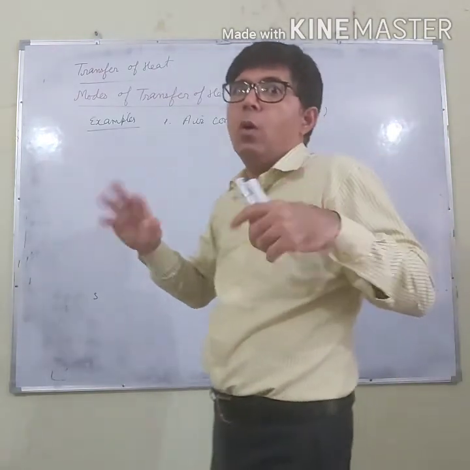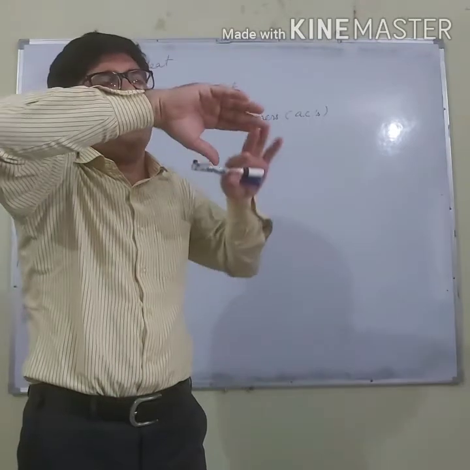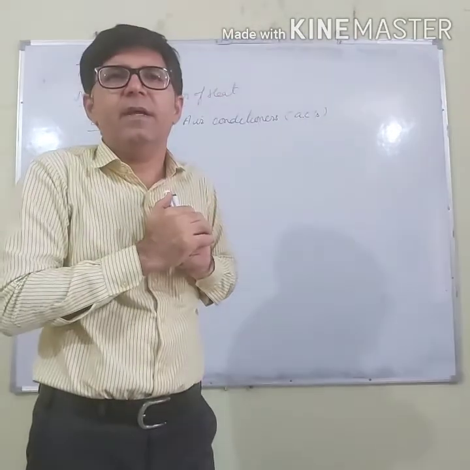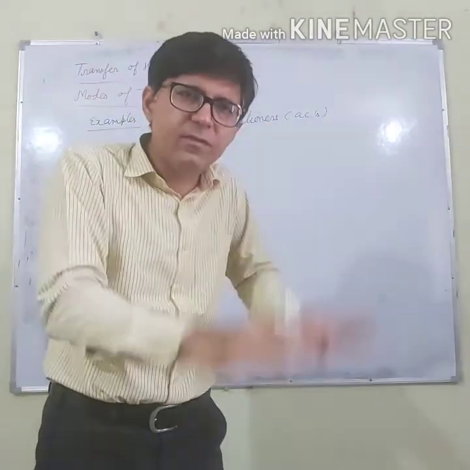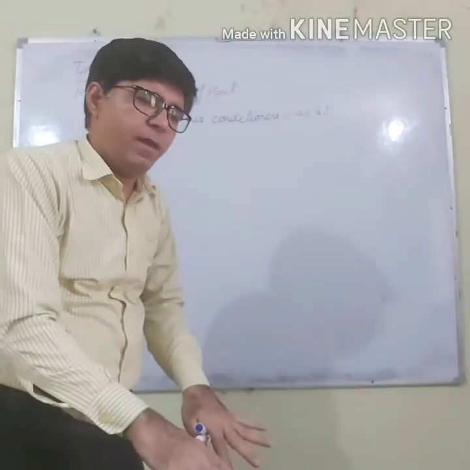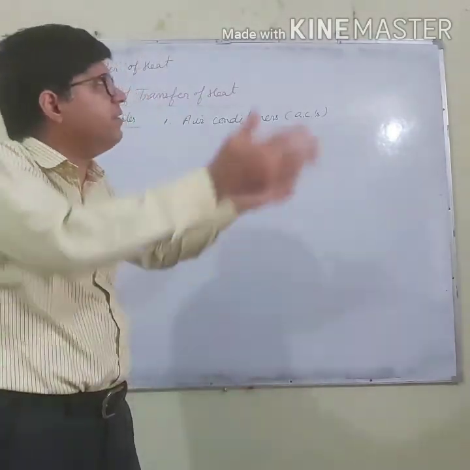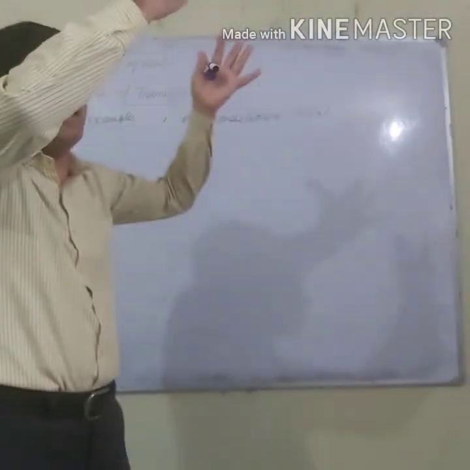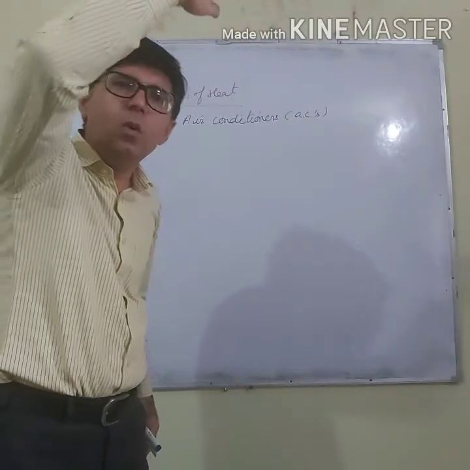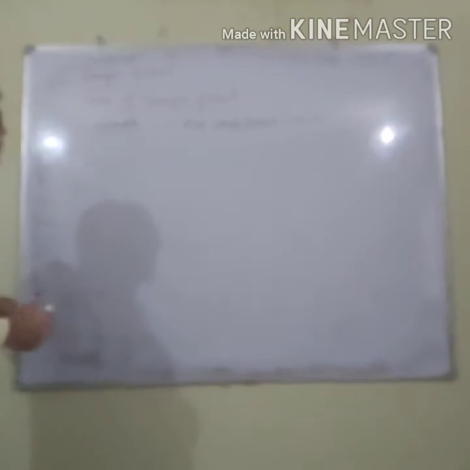Always remember, hot air is lighter and always moves up, and cold air is heavy and always settles down. So cold air from the AC comes down and its place is taken by the hot air. Hot air rises up, and when it becomes cool, it again settles down.